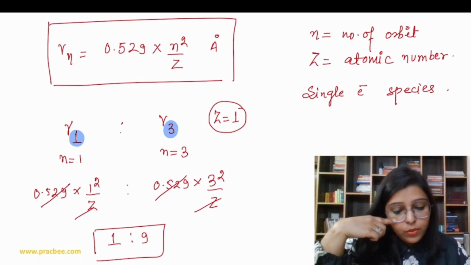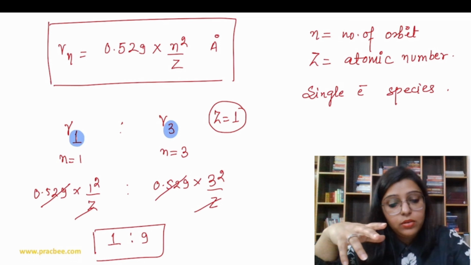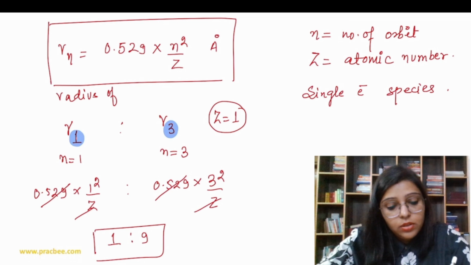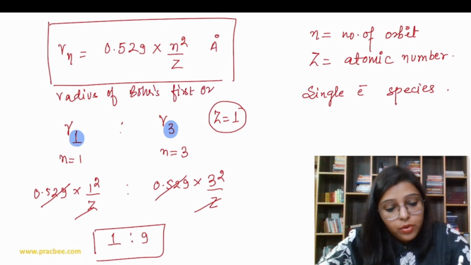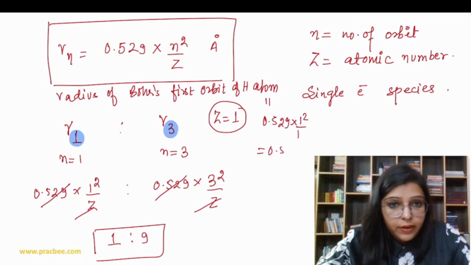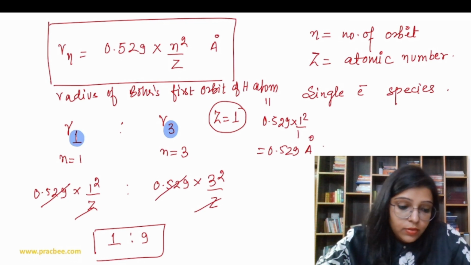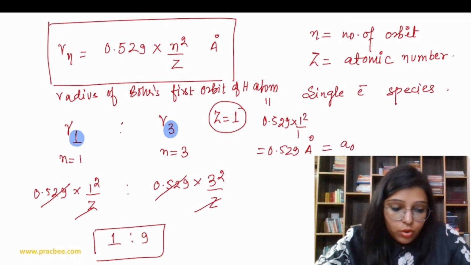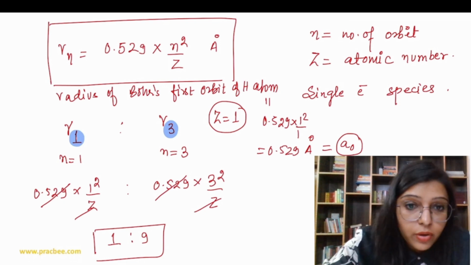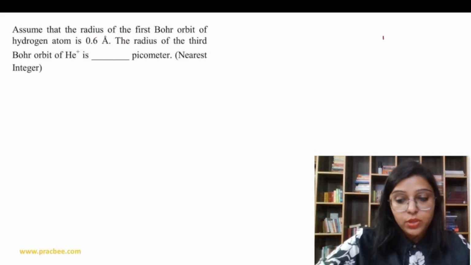Okay, one thing I would like to discuss over here: the radius of Bohr's first orbit of hydrogen atom is actually equal to 0.529 into 1 square upon 1, which is 0.529 angstrom, and this is known as a naught. So what is a naught? This is the radius of Bohr's first orbit of hydrogen. Now let's do the first question.